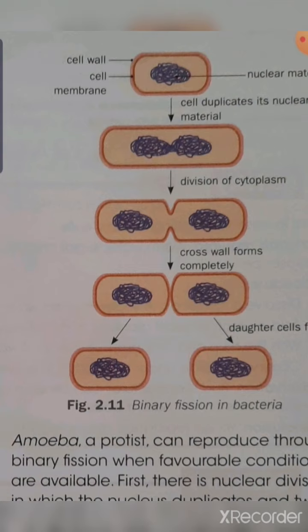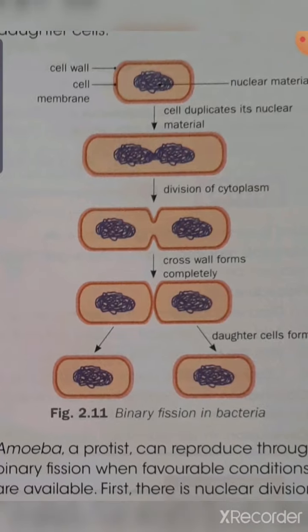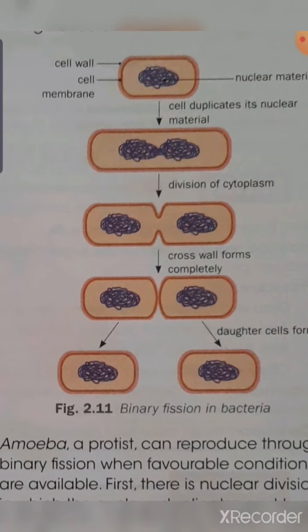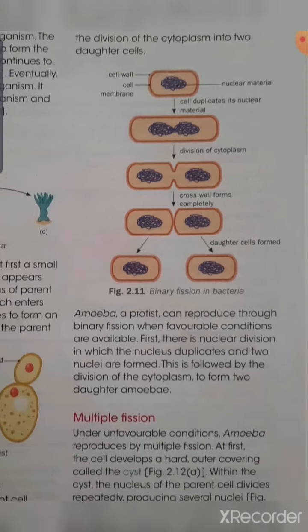In the second stage you will see the cell is duplicating, and the nucleus is also dividing. After that there is division of cytoplasm, and the nucleus is 2 in number as the new cell is forming. At the last you can see one parent cell and one new daughter cell forming.